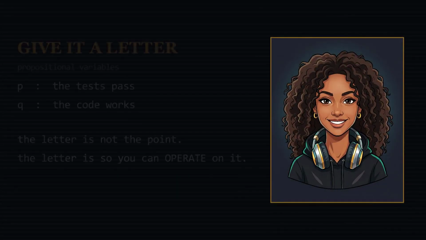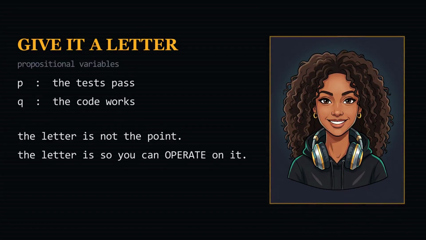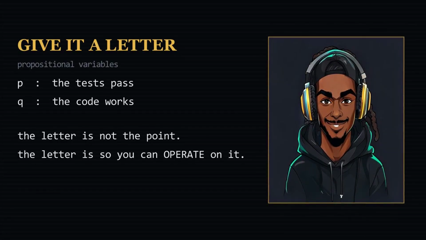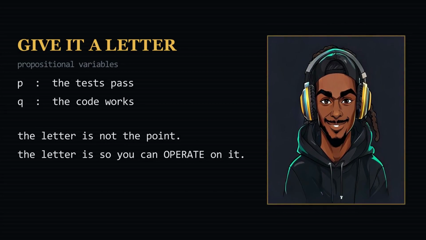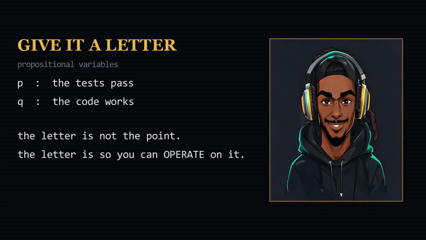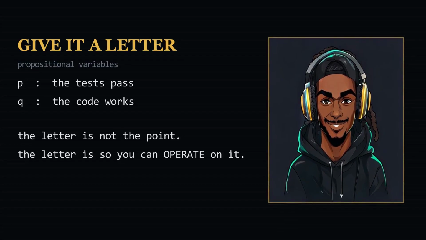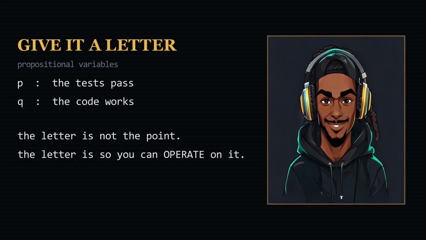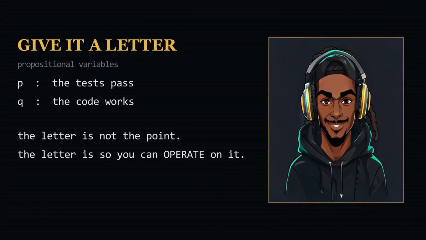Okay, so we have claims. Now the math class gives them names. Propositional logic gives every proposition a letter, lowercase. P, Q, R, S. Each letter stands for one claim and takes one of 2 values, true or false. P, the file exists. Q, the file plays. R, the file runs 5 minutes and 7 seconds. That is it. The letters do not know what they mean. They only know true or false.